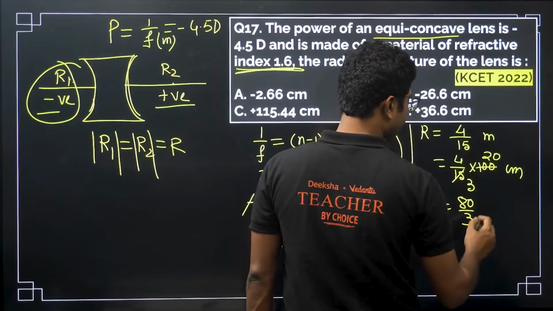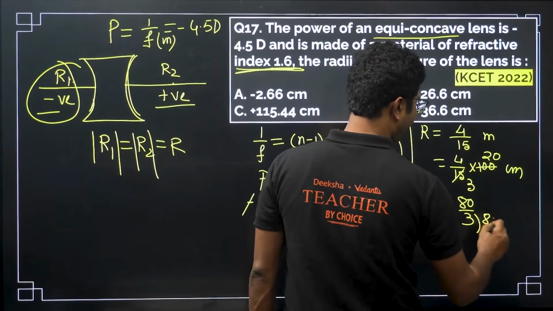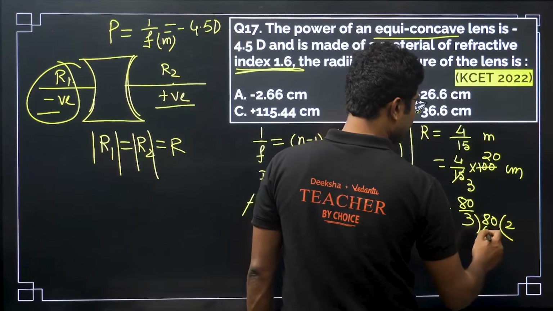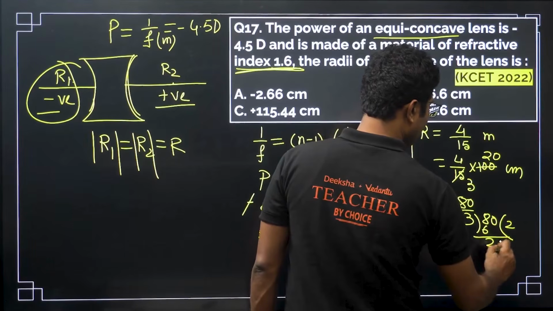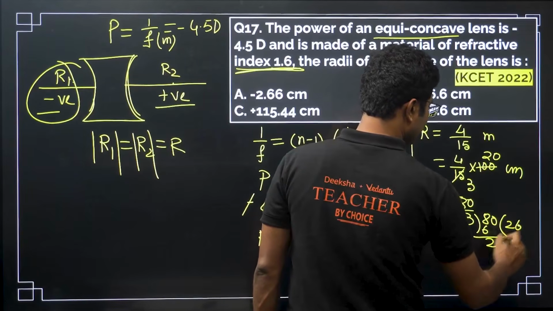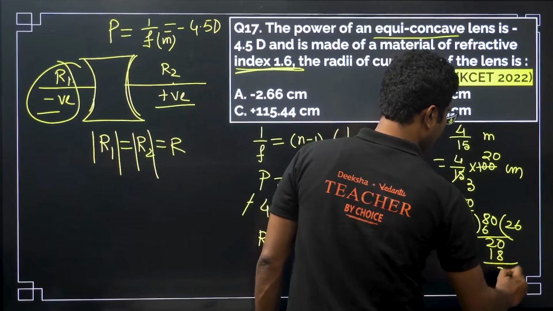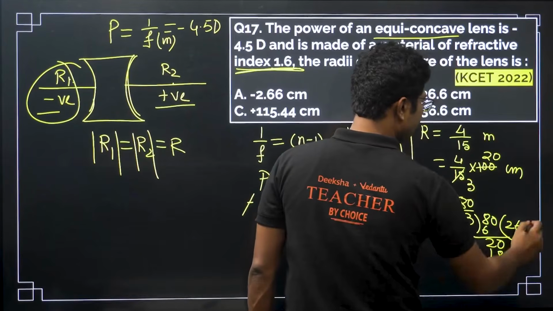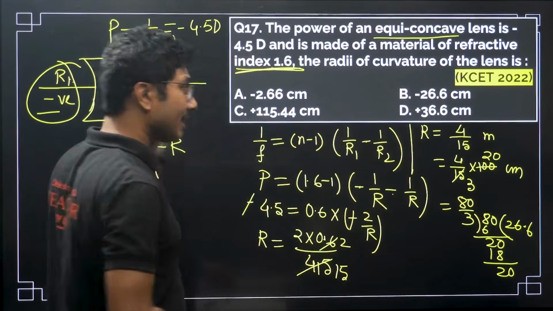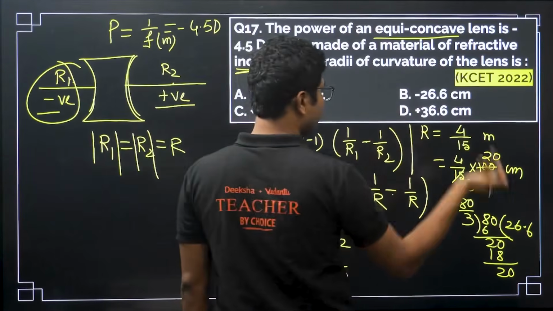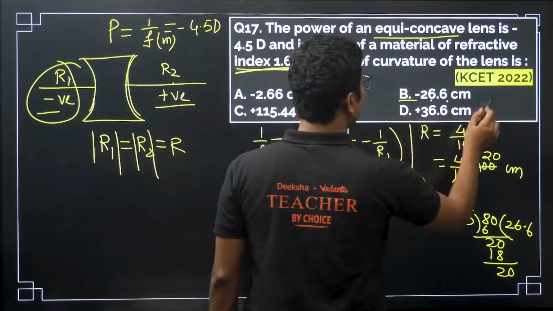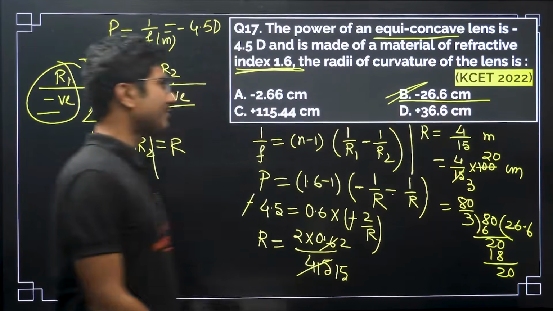So 80 by 3 means 3 2s are 6, 20, 3 6s are 18, another 20 by decimal, so it will be 26.666. Because it's an equiconcave lens, the radii of curvature can be positive or negative, but they have not mentioned which, so only one correct answer is given over here, minus 26.6.